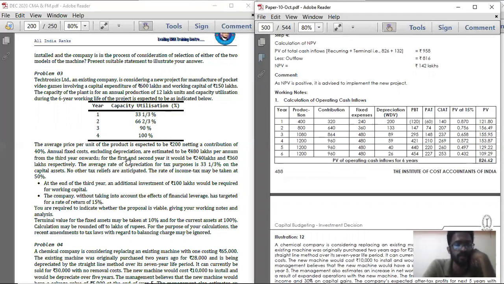The average price per unit of the product is expected to be 200, netting a contribution of 40%. So what is the selling price per unit? 200. So 200 into 40%, you are going to get 80. What is your 800?